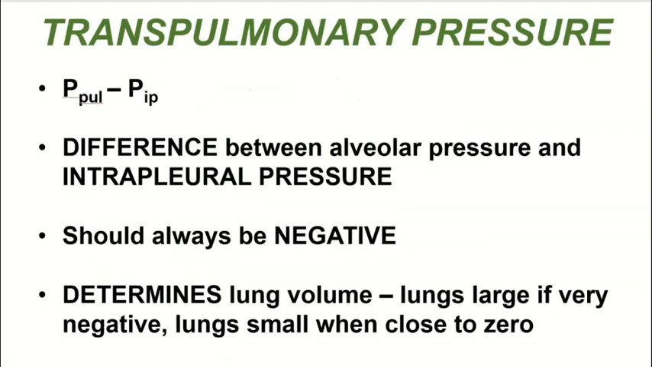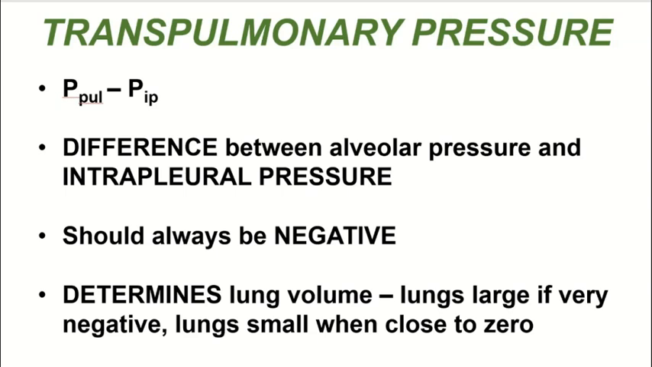Finally, we also see a pressure that's called transpulmonary pressure. And transpulmonary pressure is the difference between the pressure in the alveoli, that is the intrapulmonary pressure, and the intrapleural pressure. So this pressure should always be negative because the intrapleural pressure in a healthy lung should always be lower than that of the intrapulmonary pressure.